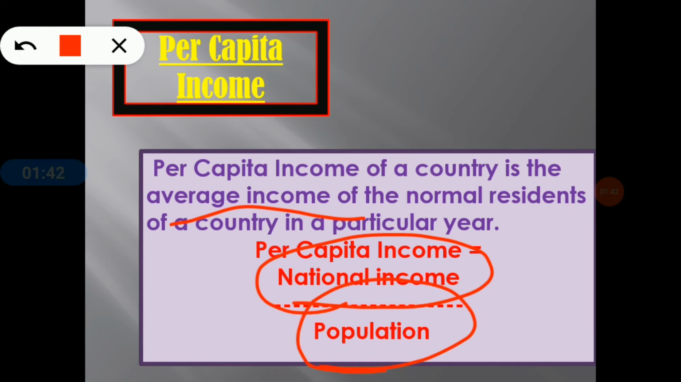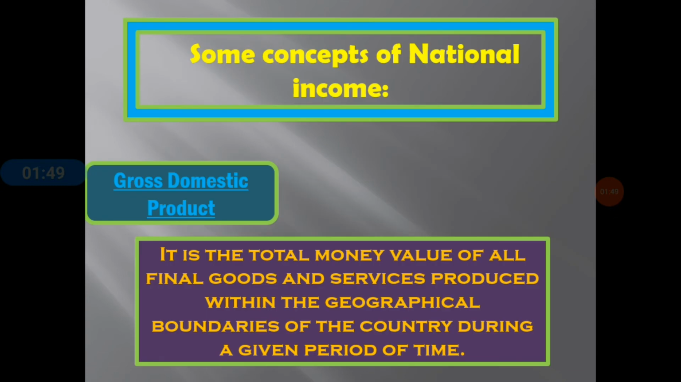So I think this is very easy and it is also clear to everyone. So now move on to the next slide. Here we are going to discuss some concepts of national income: GDP, NDP, GNP and NNP.